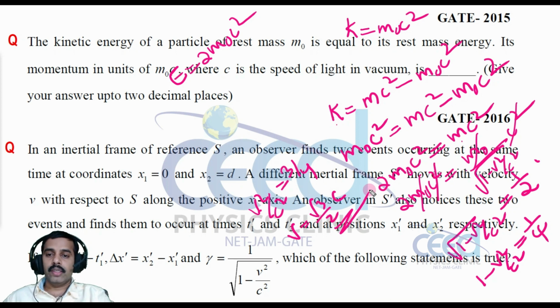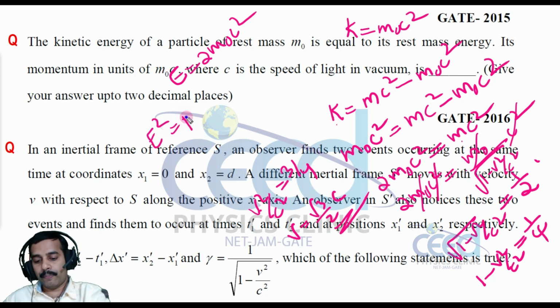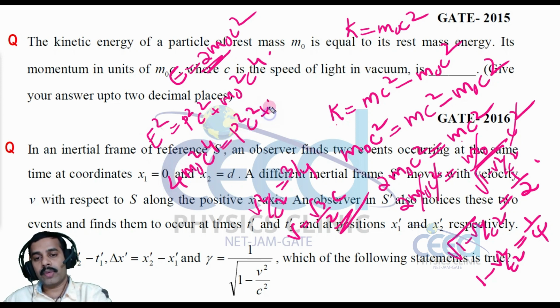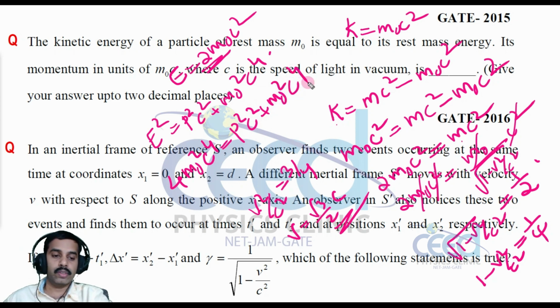All right, now we have to find the momentum, in the unit of m0c. What is the relation connecting this momentum and this total energy? That is E square is equal to p square c square plus m0 square c raised to 4. Now what is E? E is equal to 2m0 c square. On squaring, 4m0 square c raised to 4 equals p square c square plus m0 square c raised to 4.